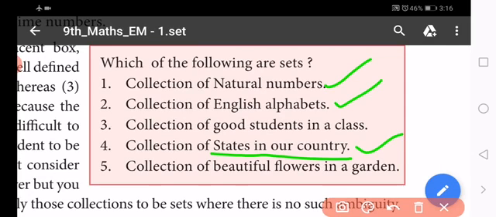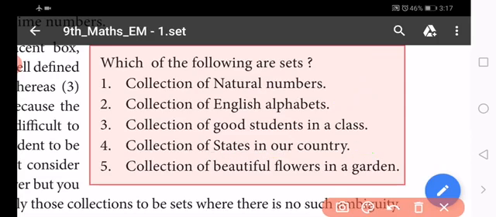So Australia is not a member, not an element of the states in our country. Australia is a country, but it is not a state in our country. So for the collection of states in our country, the objects are well defined. So it is also a set.